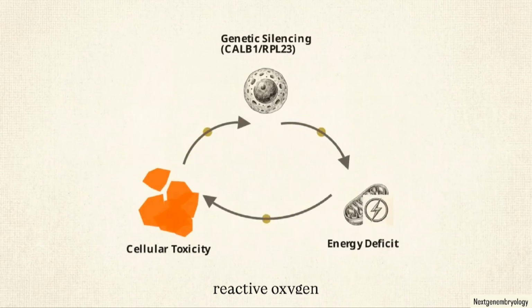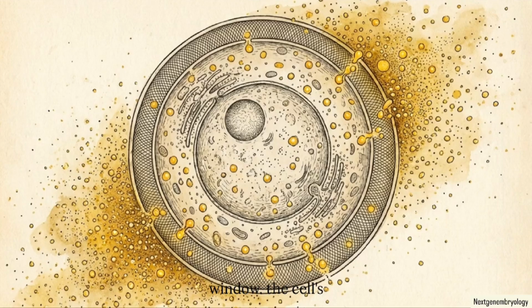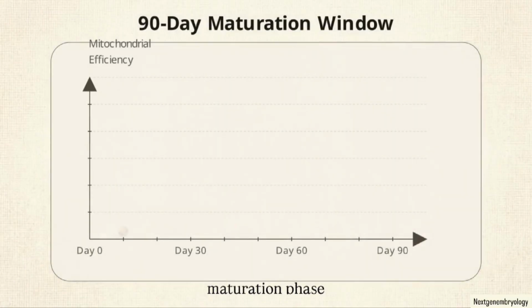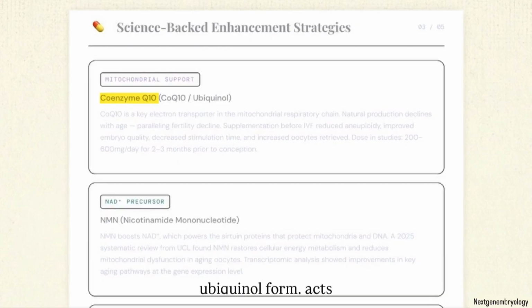While an oocyte is as old as the person carrying it, the cell undergoes a final 90-day maturation phase before ovulation. During this 3-month window, the cell's cytoplasmic competence is highly responsive to its microenvironment. Clinical interventions during this maturation phase optimize the metabolic environment surrounding the oocyte, providing the fuel necessary for meiosis. Coenzyme Q10, specifically in its ubiquinol form, acts as a primary electron transporter in the mitochondrial respiratory chain.